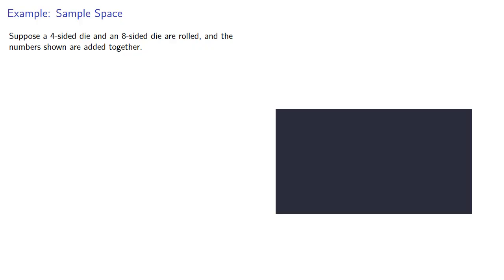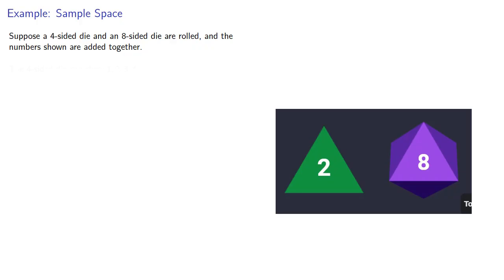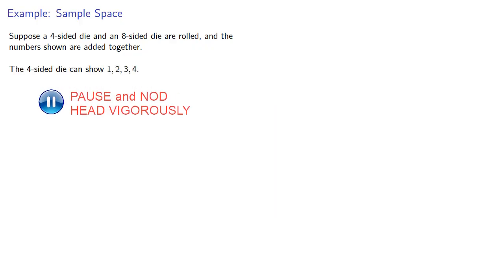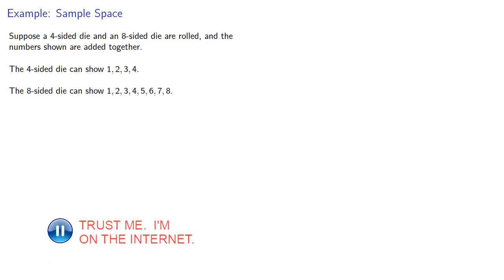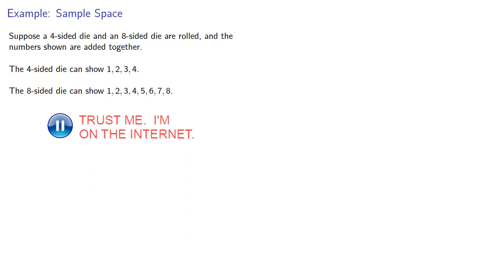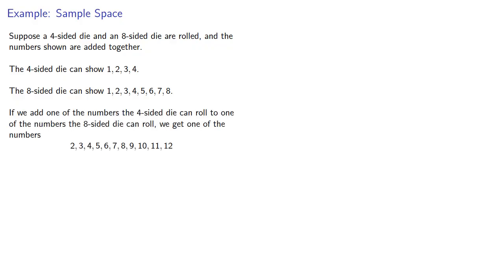For example, suppose a 4-sided die and an 8-sided die are rolled, and the numbers shown are added together. The 4-sided die can show the numbers 1 through 4. The 8-sided die can show the numbers 1 through 8. And if we add one of the numbers the 4-sided die can roll to one of the numbers the 8-sided die can roll, we get one of the numbers from 2 up to 12.